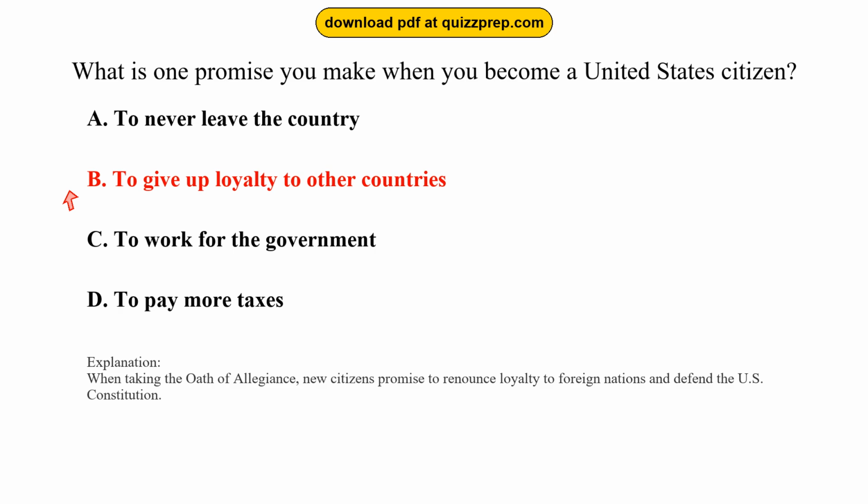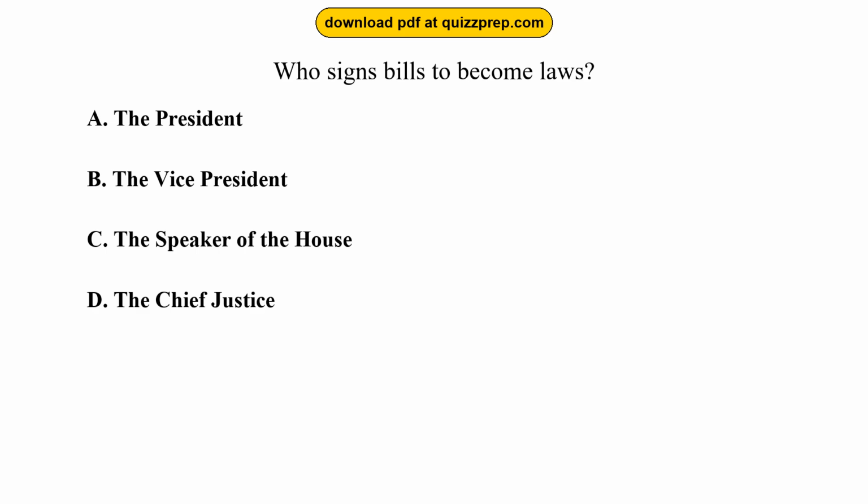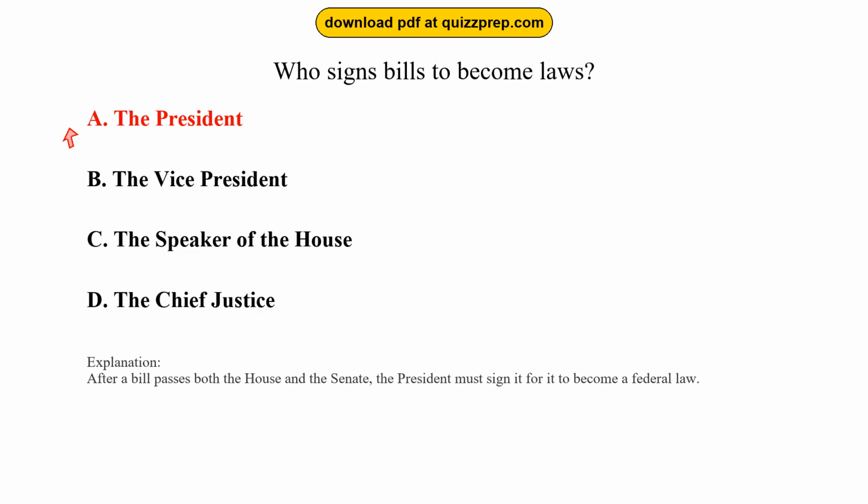Constitution. Question 77. Who signs bills to become laws? Option A, the President. Option B, the Vice President. Option C, the Speaker of the House. Option D, the Chief Justice. The correct answer is option A, the President. After a bill passes both the House and the Senate, the President must sign it for it to become a